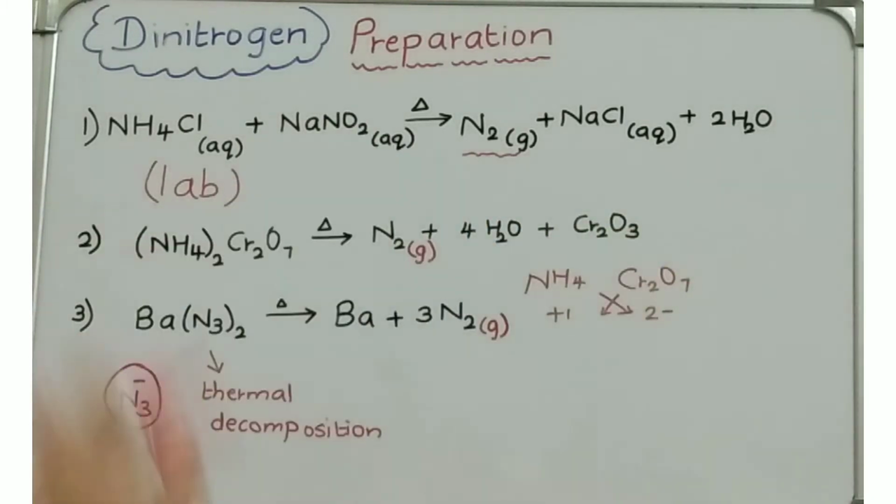All the reactions here I have balanced also. So these are the preparations of dinitrogen, and we know that dinitrogen exists as N2 form, right? Diatomic it is. Make a note of this.